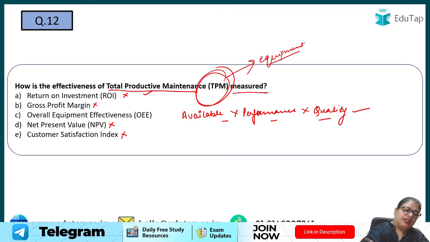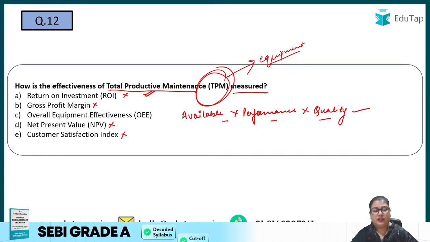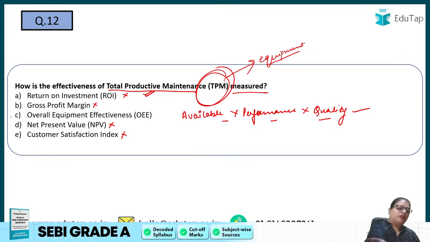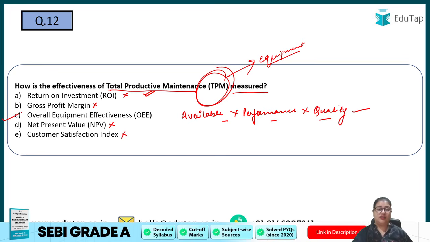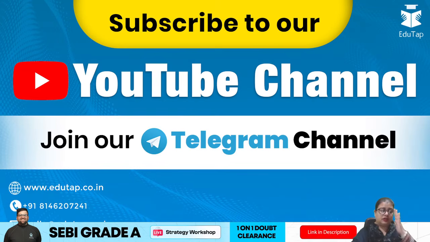We are talking about productive maintenance for the equipment here. So customer satisfaction index will also not be the correct answer. The answer is overall equipment effectiveness, also known as OEE, right? So with this, you have done the 12 questions that came in phase 2 of 2024.